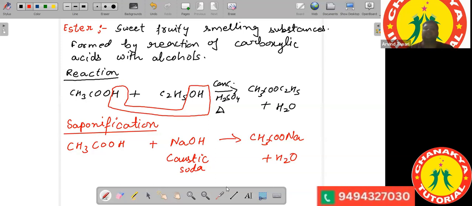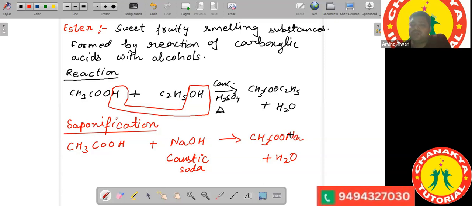So this reaction is the saponification reaction. So this is the salt that we have obtained.